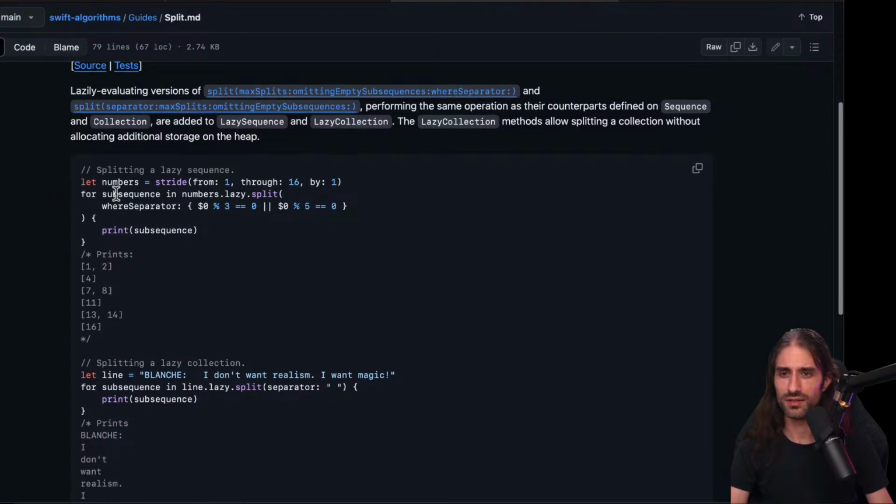What do they do? So here you create numbers, and then you do split where separator, and it's either the number is a multiple of 3 or a multiple of 5. That looks like some kind of fizz buzz, I would say. And so you have 1 2, because for 1 2, both, I guess, are false. Then you have, where is 3?